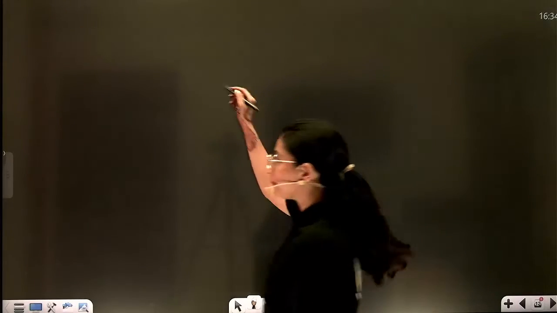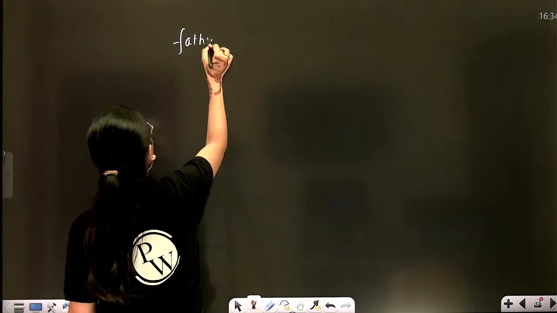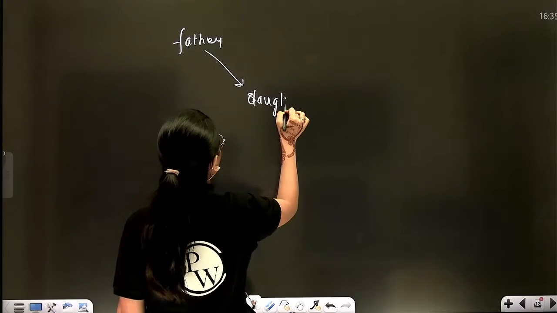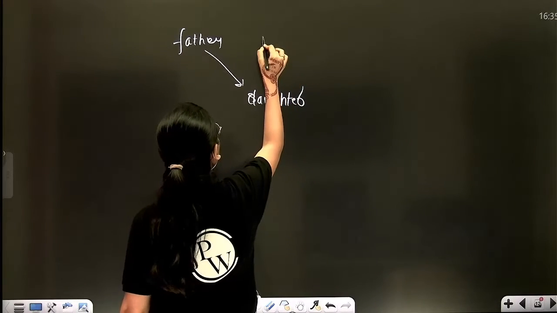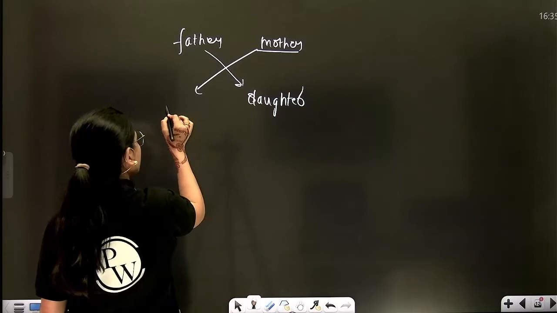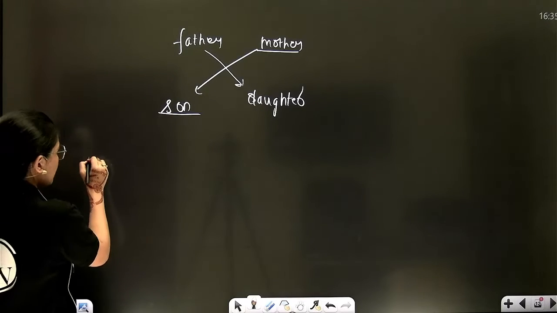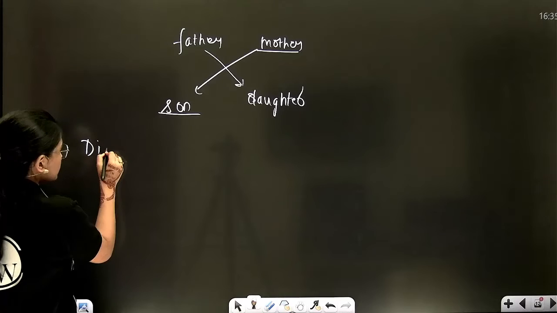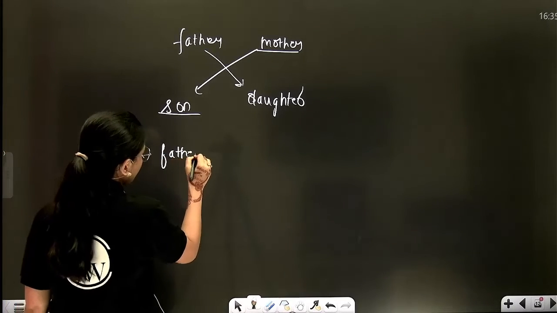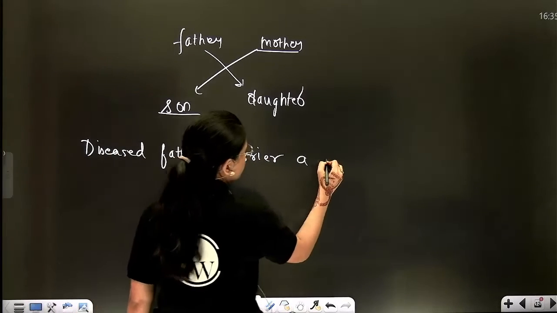What will happen here? Same, crisscross. That means from the father, disease will pass on to the daughter, and from the mother, the disorder will pass to the son. For example, suppose, same example I will take, a diseased father marries a carrier woman.